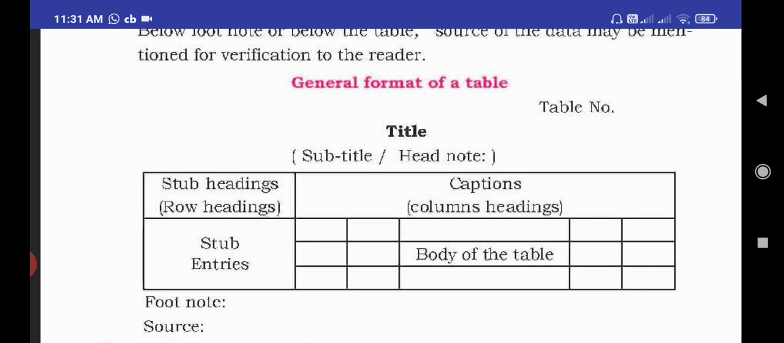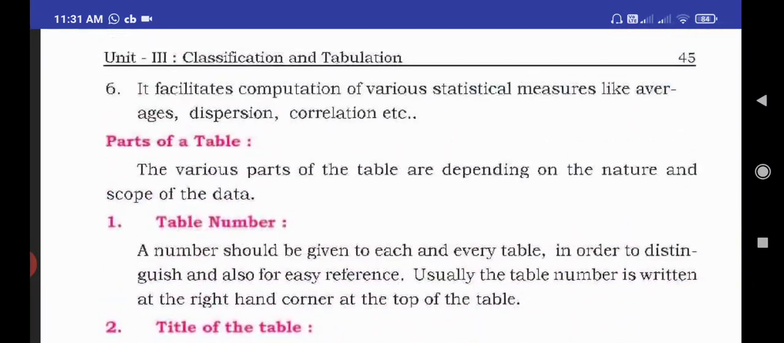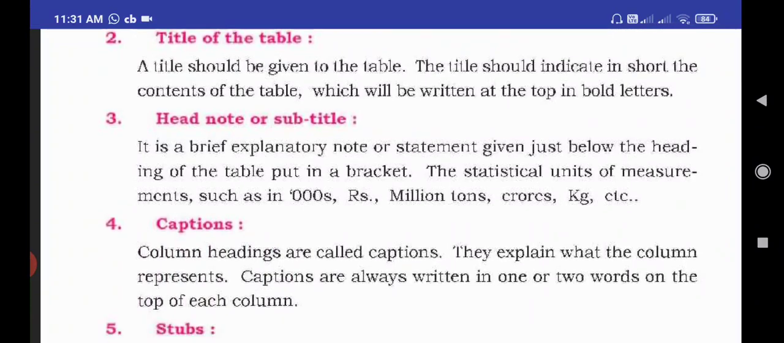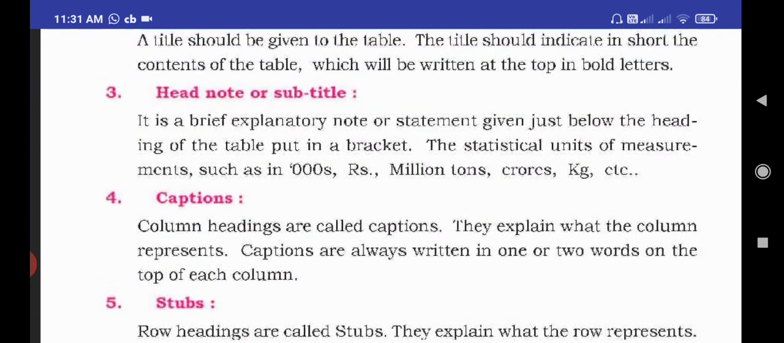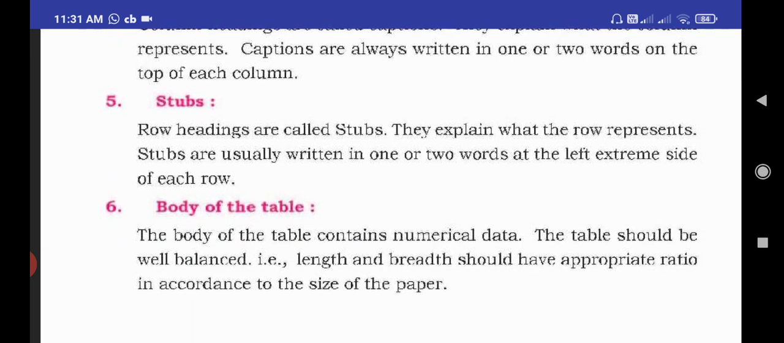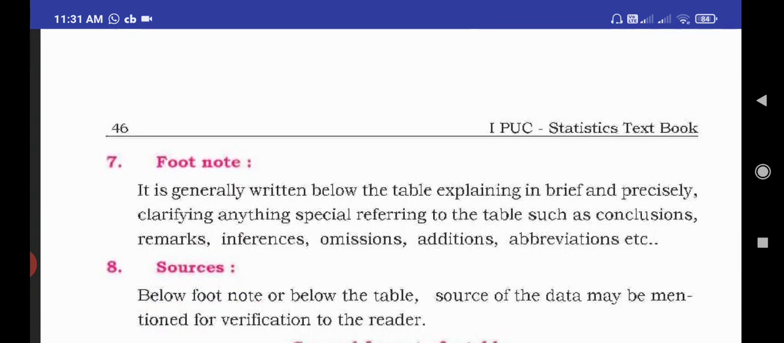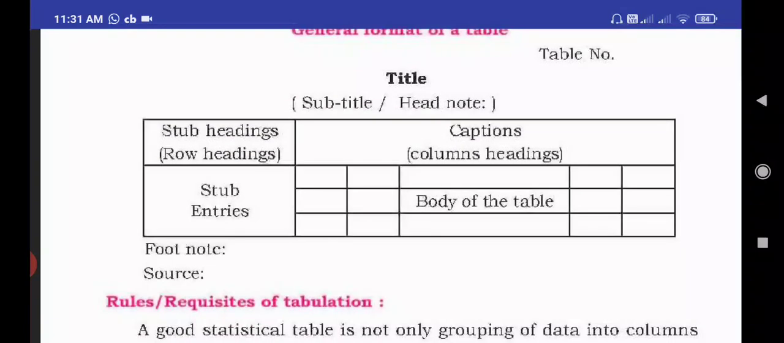Okay students, I think all have understood. Once again, what are the parts in a table? Table number, title of the table, head note or subtitle, caption, stubs, body of the table, footnote and sources. This is the general format of a table.